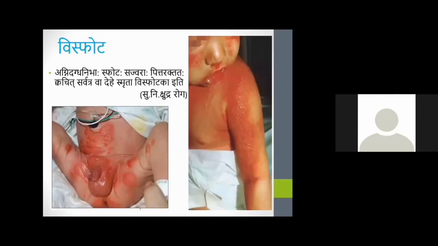And the next condition is Visphota: Agnidagdha nibha sphota sajwara pitta raktada kwachit sarvatra va dehe smrita visphotaga iti. It is considered as a Kshudra Roga, and there are several types of Visphota. It will be like a burned skin condition. Mainly Pitta Rakta involvement will be there, as we can see from the skin conditions.